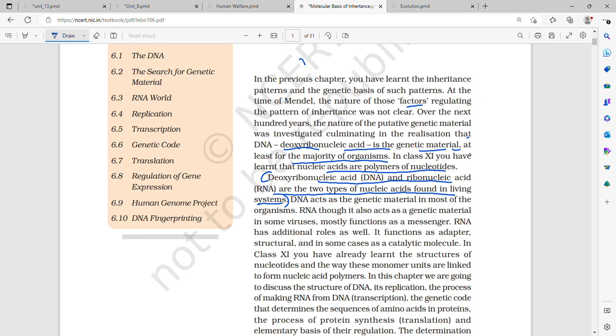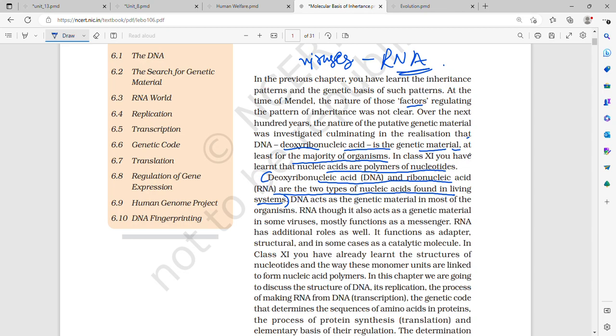Why most? Because in many viruses, the genetic material is RNA. Viruses are an exception, and it is not even clear whether viruses are living or non-living. So in the majority of organisms, DNA is the genetic material.